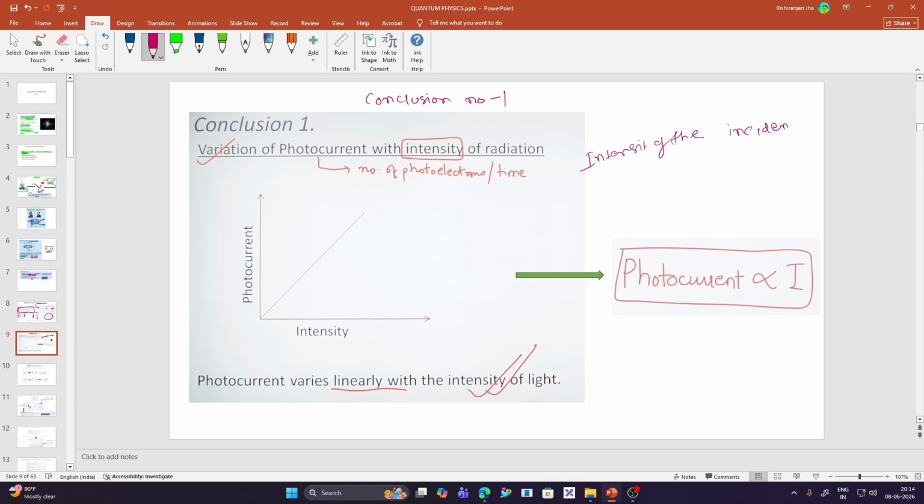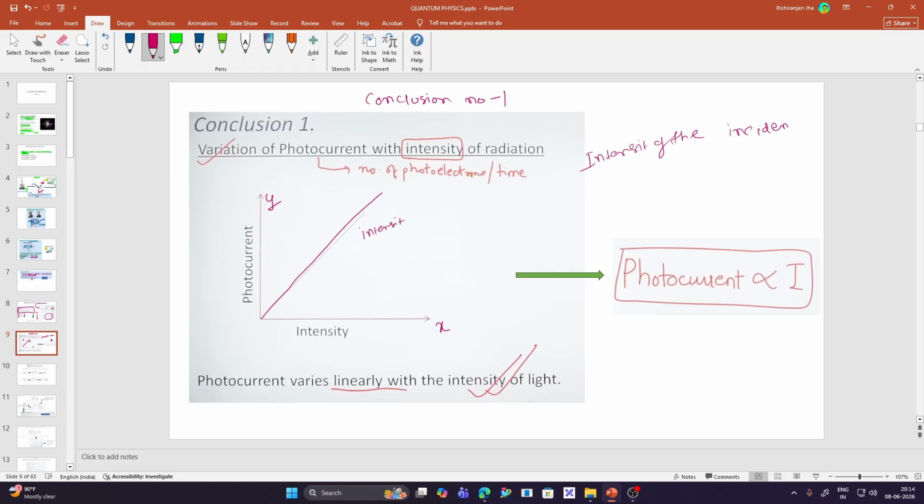In this graph, you can see that on the y-axis we have the photoelectric current, and on the x-axis we have the intensity. The photocurrent is increasing with the increase in the intensity of the light.